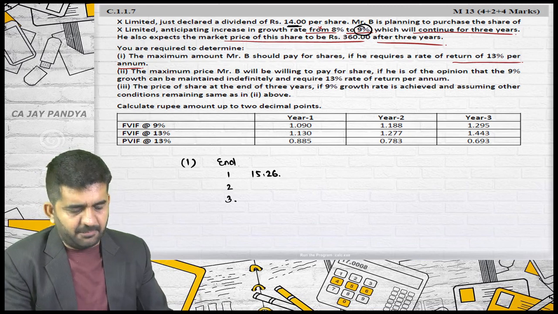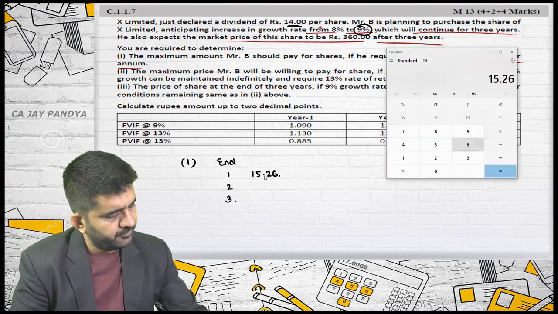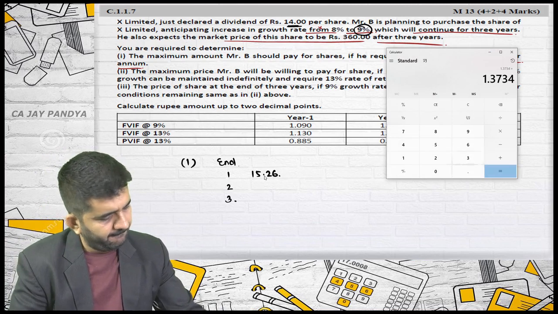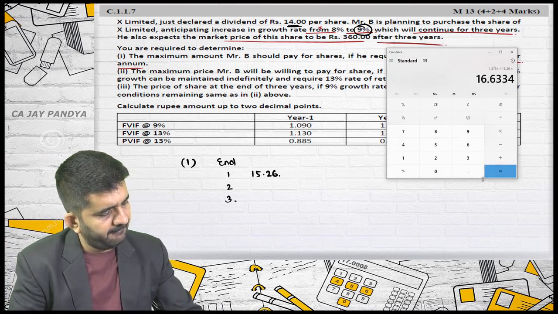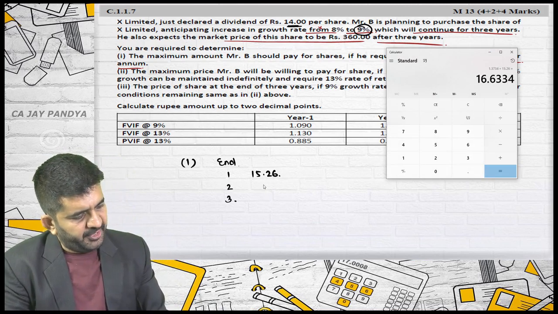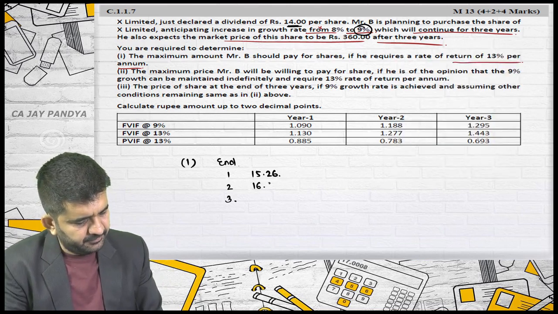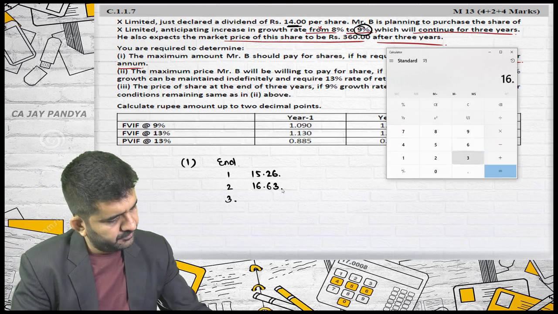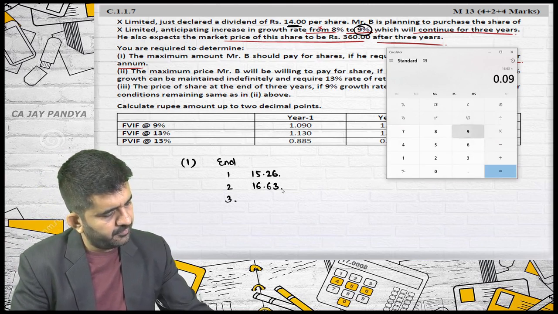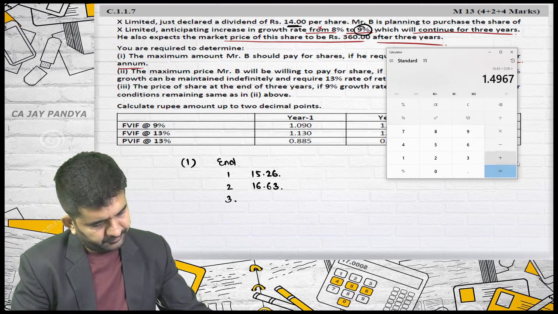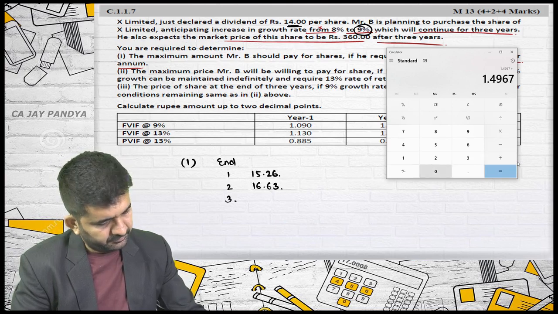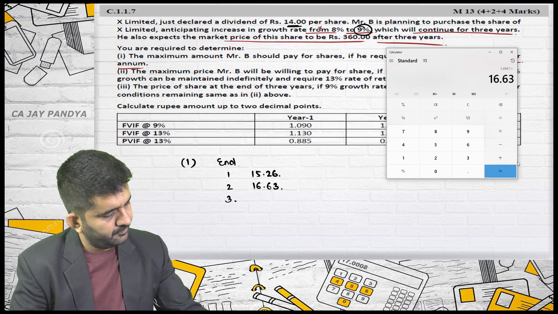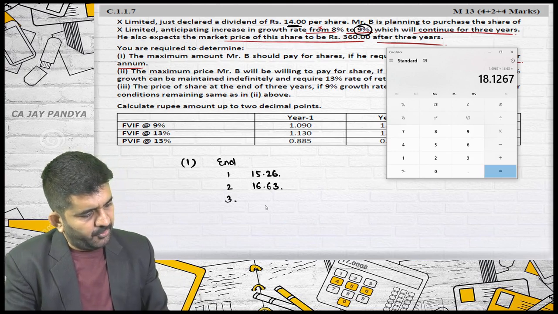Again it will be 9% growth, so 16.63. Again there will be 9% growth, so 18.1267.